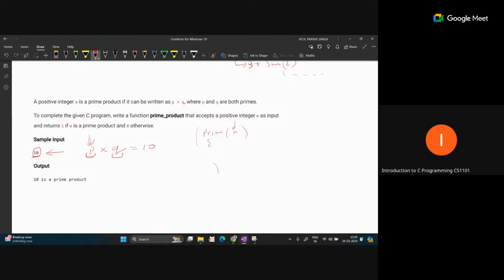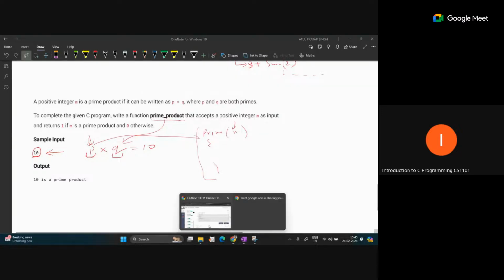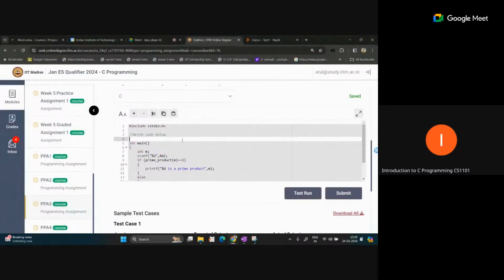So we will write a separate function to check whether a number is prime or not, and we will also write this function prime_product. We will figure out what p and q are possible for the input number, and after finding p and q, we will check whether both are prime or not. So how can we start this? We can write the function for prime checking first.